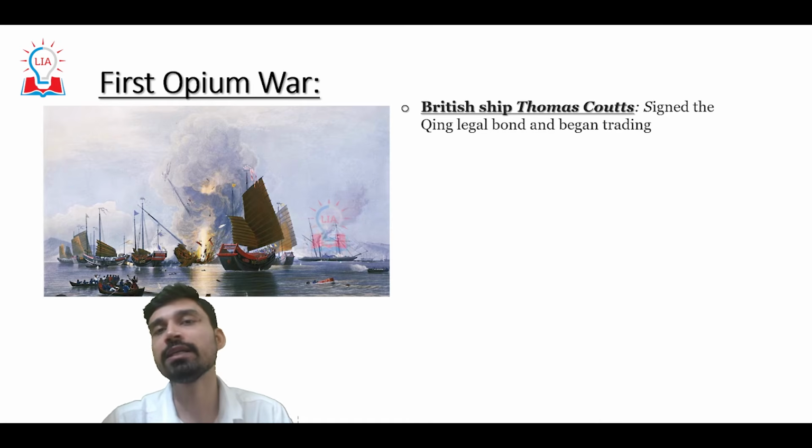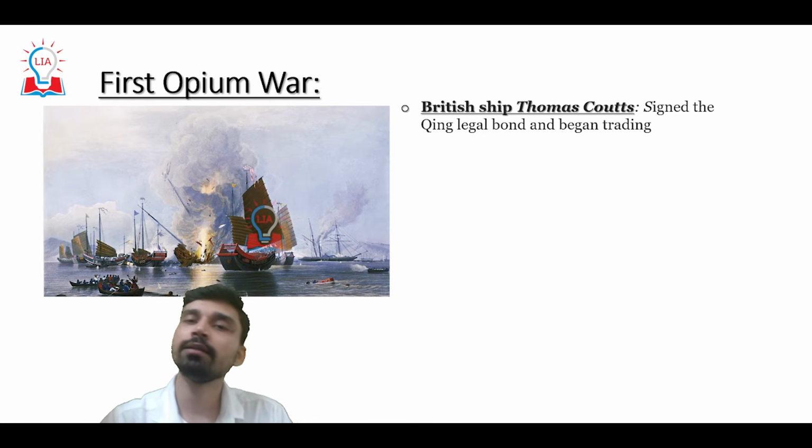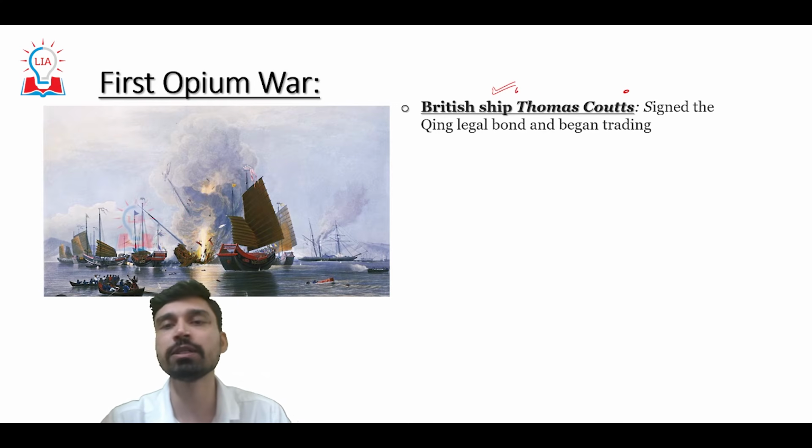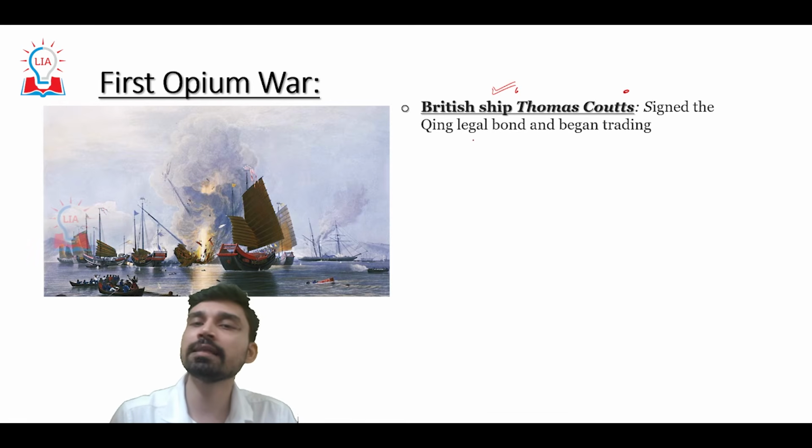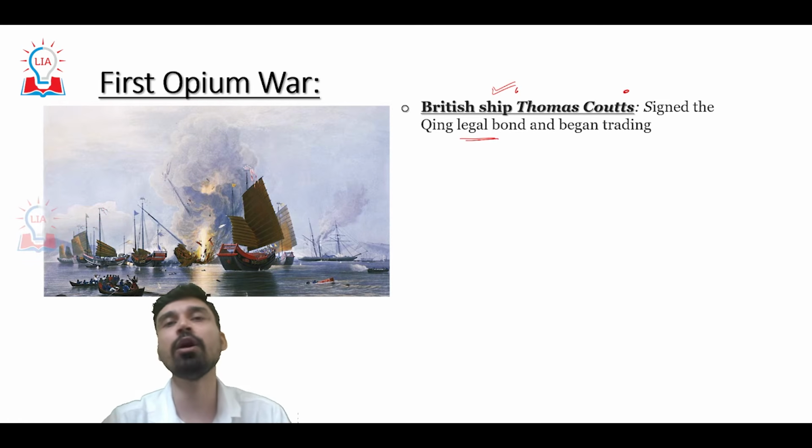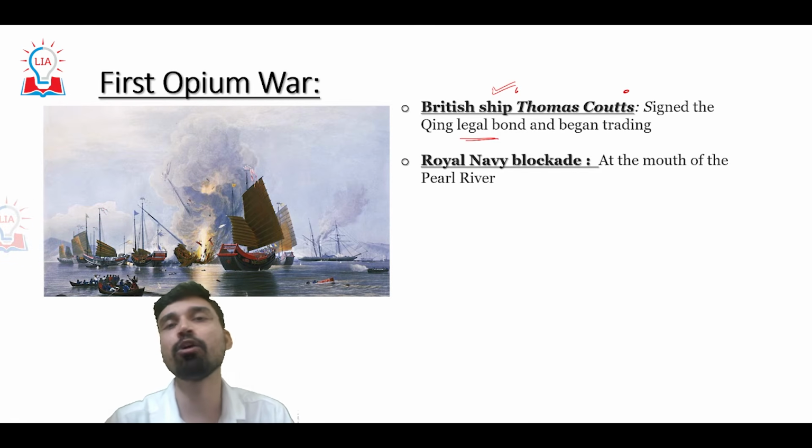However, as we know, it is not only the British government or Royal Navy that is involved here. There are also a lot of private parties involved in the illegal opium trade. In this context, one private British ship by the name of Thomas Coutts said that it will continue the trade with China, and thus they signed the Qing legal bond and began trading after accepting all the terms and agreements of the Qing dynasty.